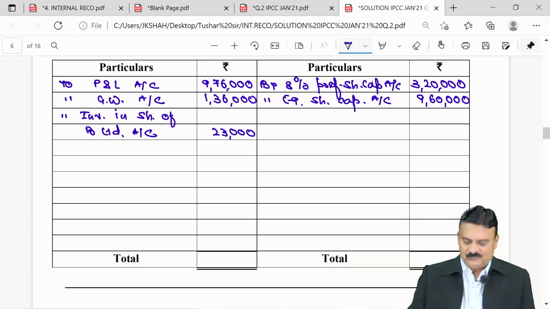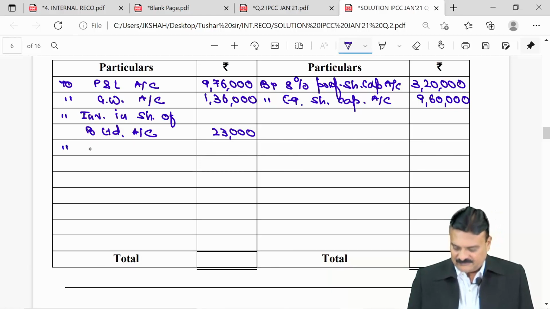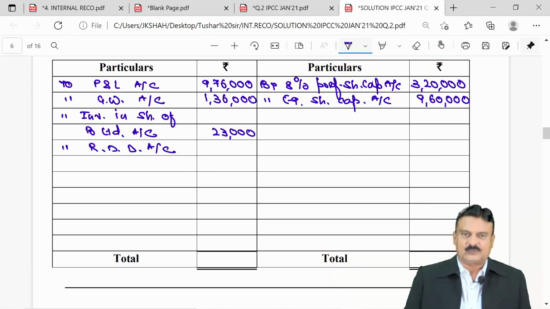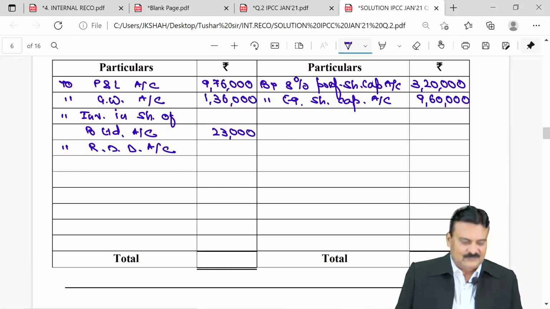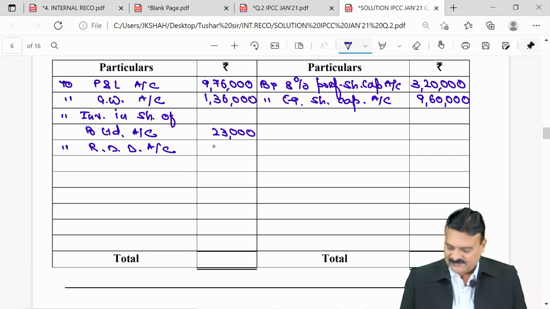Bad debt provision of 2% should be created. So, to reserve for doubtful debts, or you can say to provision for doubtful debts, 2% on debtors. What is the amount of debtors given to you? Sundry debtors are 6 lakh 40,000, 2% will be 12,800.